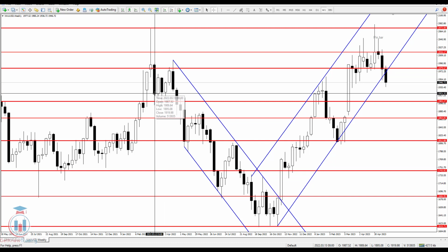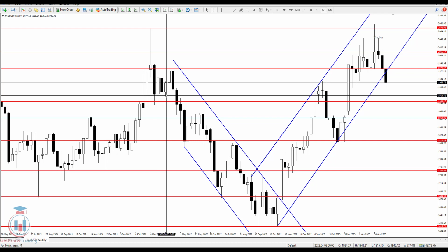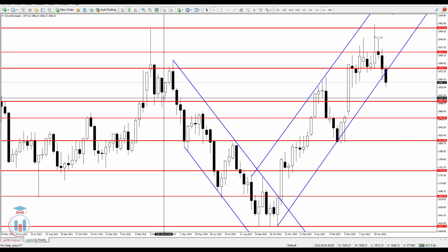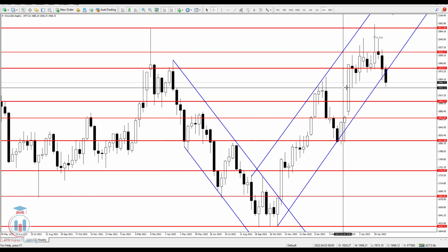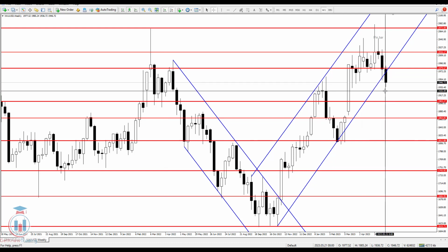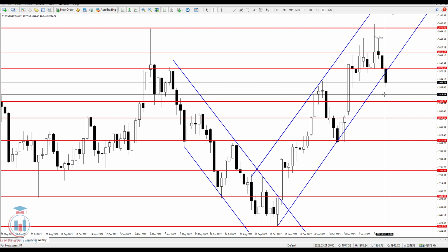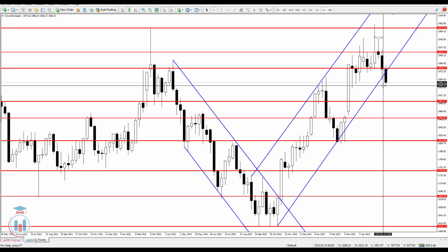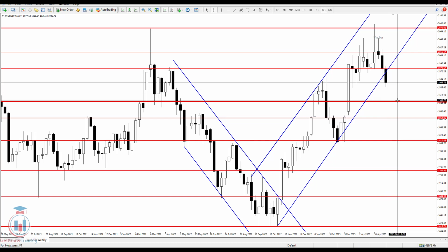So I'm expecting that the price will reach this area, 1920, and there is a possibility that we could see these wicks reaching 1910. So the next week I'm expecting the price to fall down first here and maybe making a wick to this price level. From there we could see the price bouncing